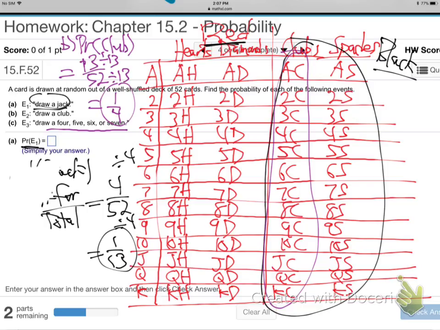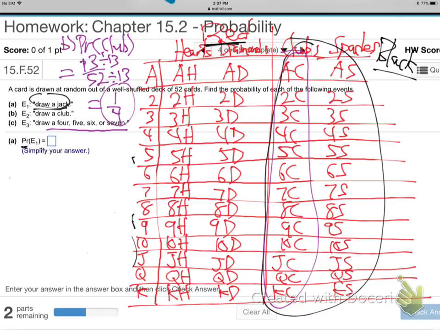Kind of running out of room. I'm going to erase this here. So what do you think? 4, 5, 6, or 7?